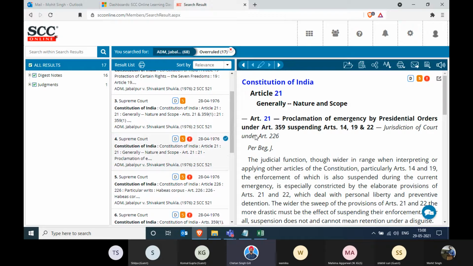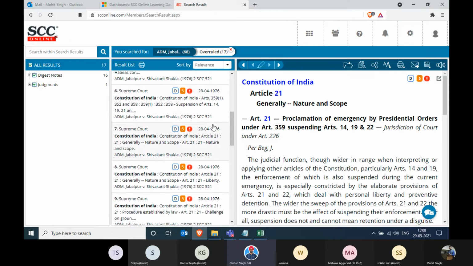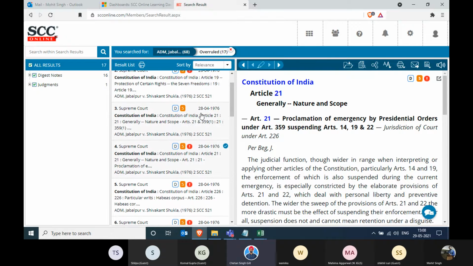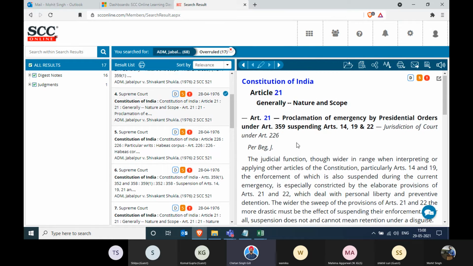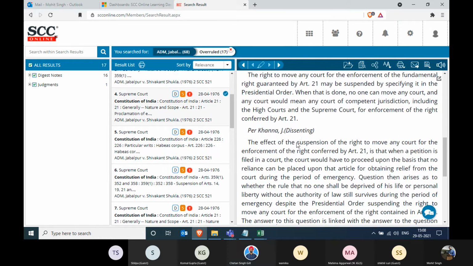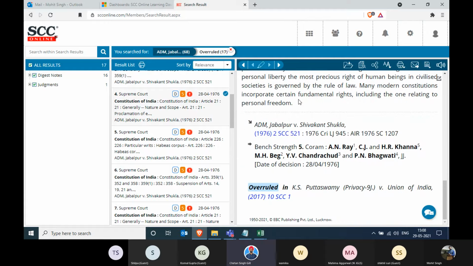And then you see the red exclamation mark next to 5. This simply means that this point of law has been overruled. The third entry does not have the red exclamation mark, which simply means it is not overruled, but probably just the word overrule was coming in it, so we'll leave that part. Now coming to the fourth column, if you scroll down at the bottom, we'll come back to that later. It says it was overruled in the KS Puttaswamy case. That is the simple meaning of this.